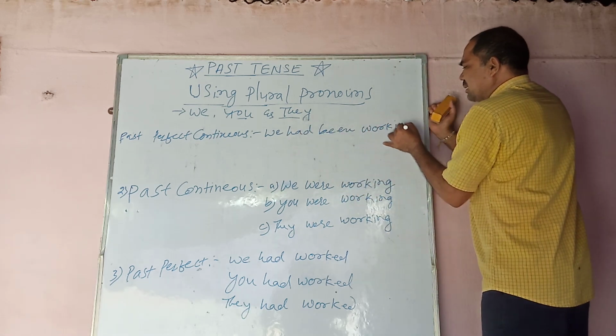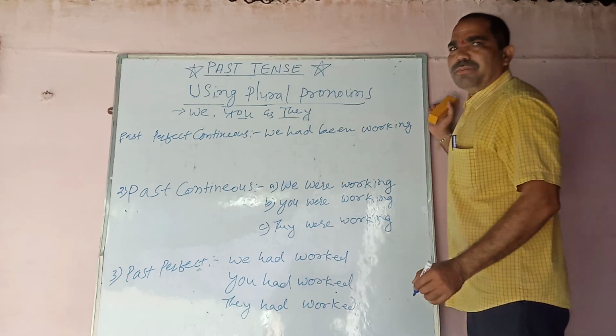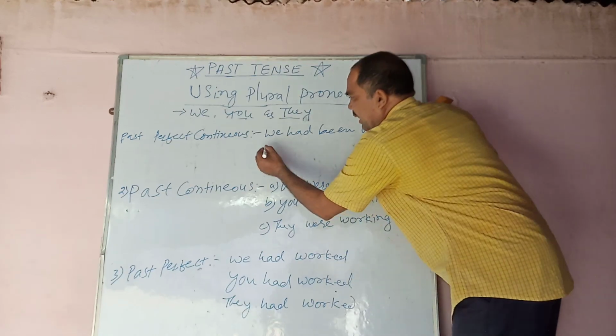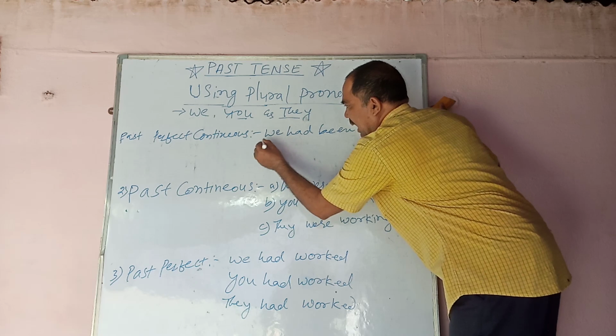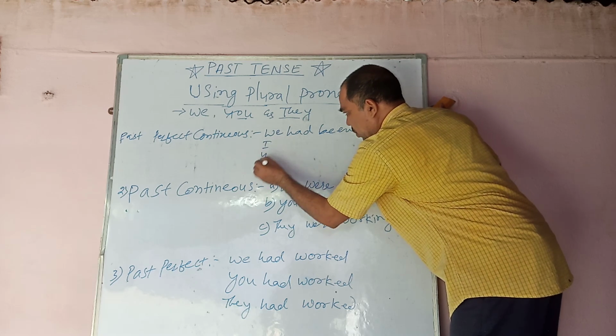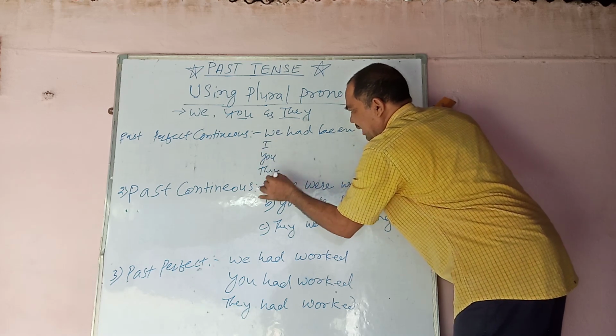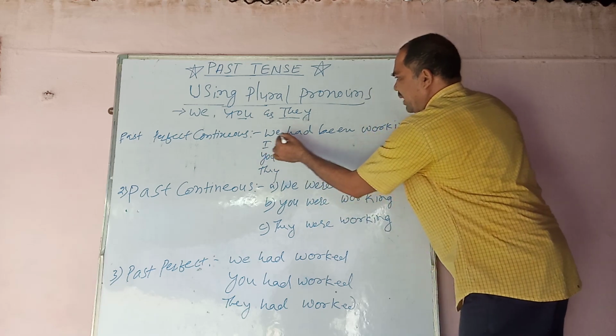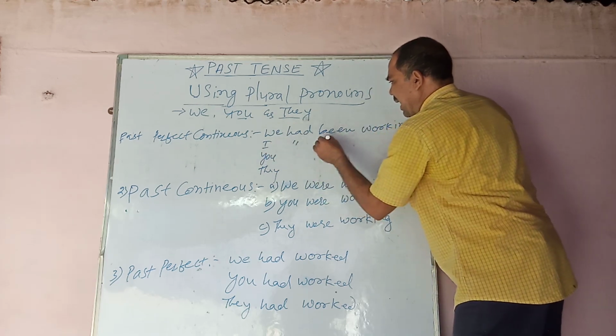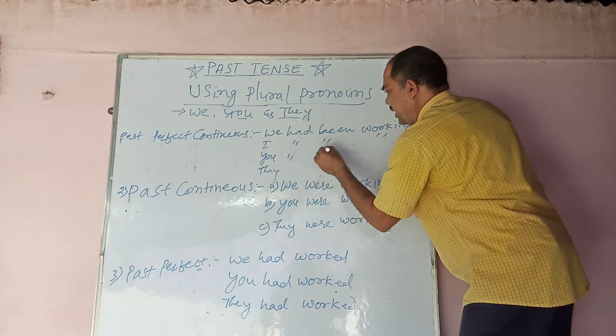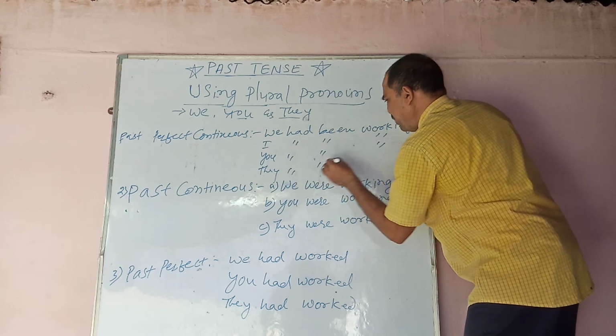This is an example of past perfect continuous. In the same way, either it is I, you, or they, the same will be there. We had been working, I had been working, you had been working, they had been working.